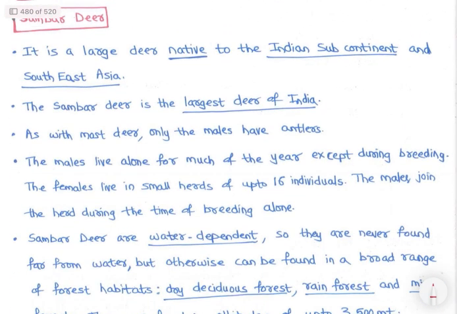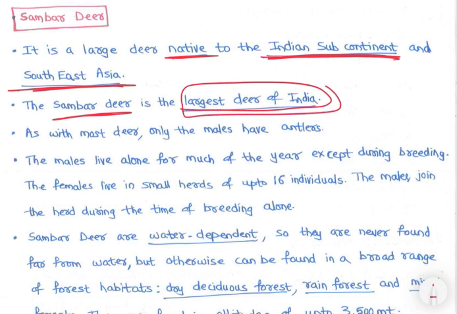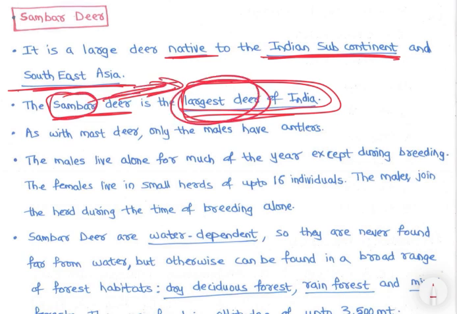Then next is sambar deer. Sambar deer, it is a large deer native to Indian subcontinent and Southeast Asia. Sambar deer is the largest deer of India, right? How can we remember it? See, sambar, right? And sambar banake, it has become the largest deer of India, right? So like that we can remember.